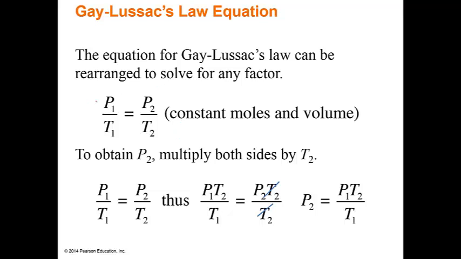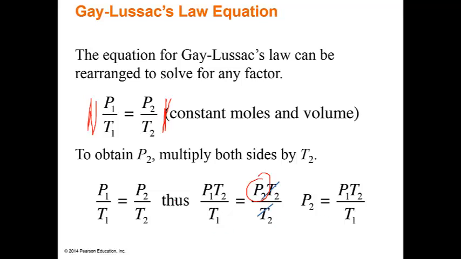Since we have division over here, we are going to have to use multiplication on each side to rearrange this. So to obtain P2, we start with P1 over T1 equals P2 over T2. Thus, P1 times T2 over T1 equals P2 alone.